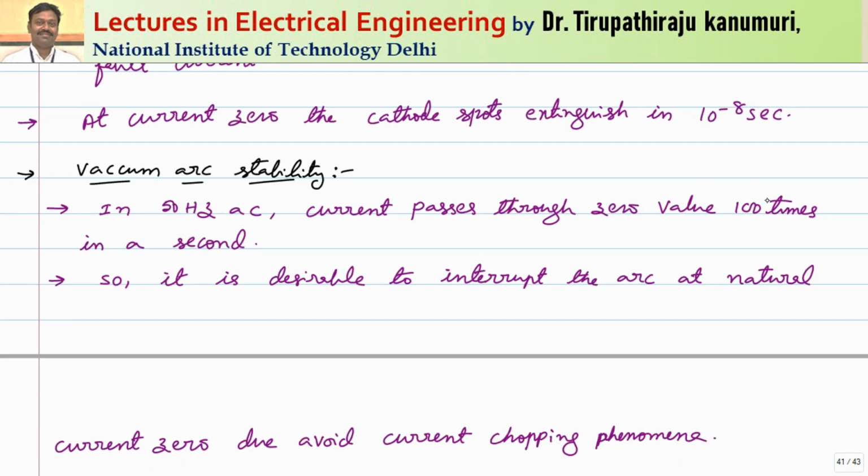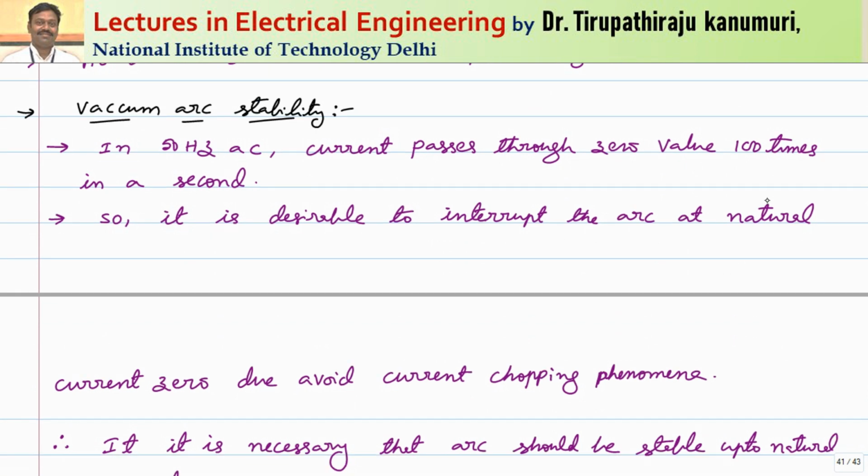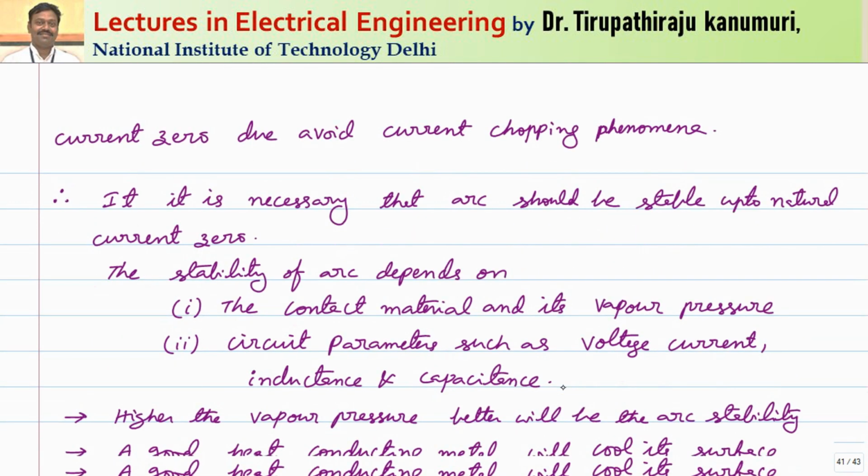Now, how to maintain the vacuum arc stability? We know that in a 50 Hz AC supply, the current passes through 0 value 100 times in a second. And we know that the arc extinction should always happen at natural current 0. Otherwise, the concept of current chopping will come, and that leads to the restriking of the contacts again. What current chopping is and the other phenomena we have already discussed in our previous lectures, so I am not going into detail now.